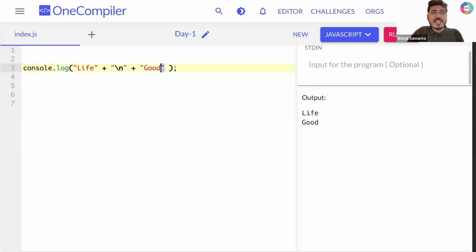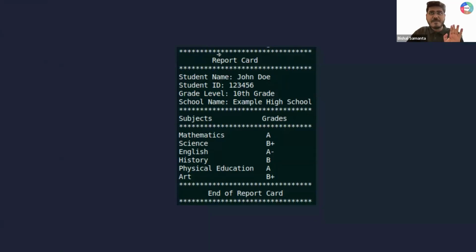So inside this console, can I write all this? A lot of stars like that. Now if I run this, I'm getting a lot of stars. Can you tell me what I have in the next line? I have this report card, right? Now let's see.